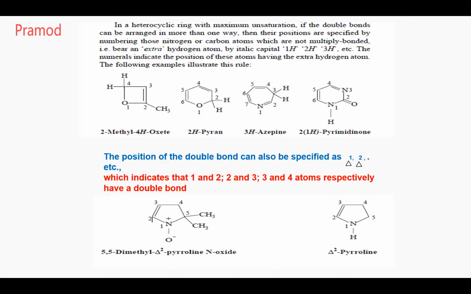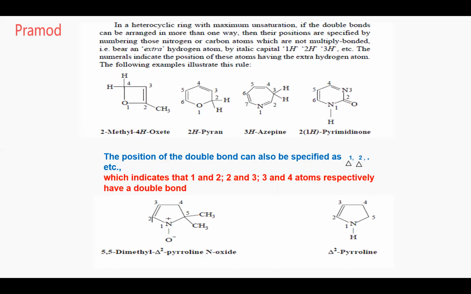Now can you name this, Atulya, for me? First, we will give priority to the heteroatom, which is the nitrogen. So it is given 1, and then to the unsaturation, that is the second one, and then 3, 4. On the fifth, there are 2 methyl groups present.